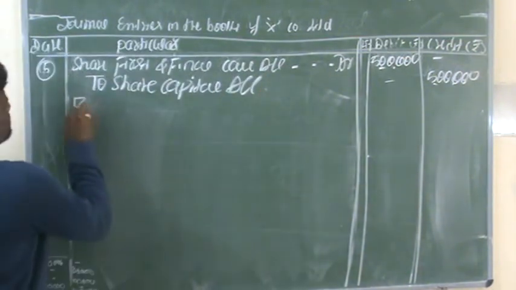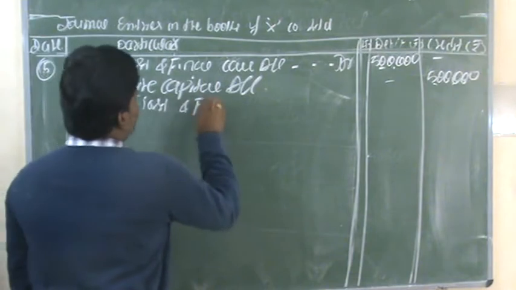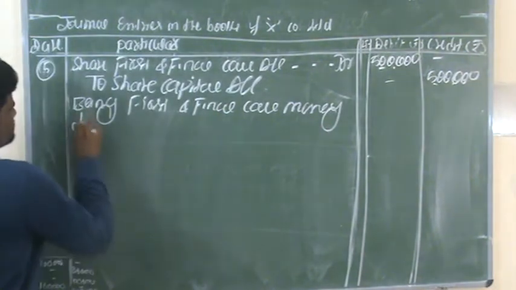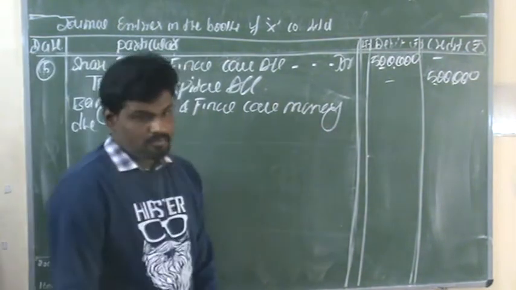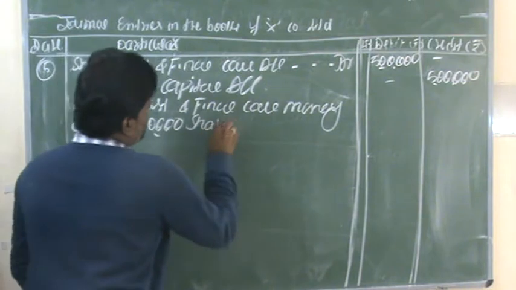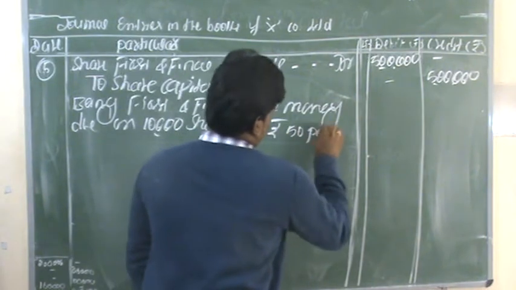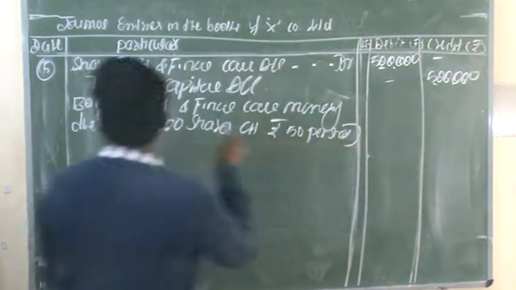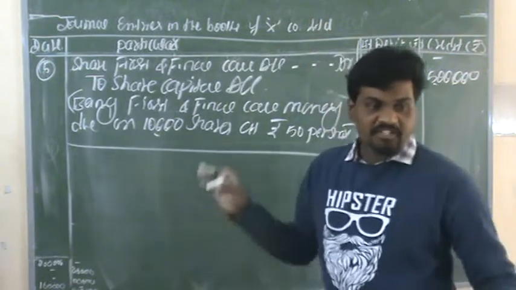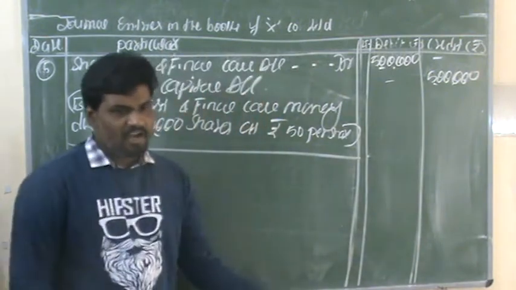Now we need to give the narration regarding this entry. Write down the narration: being first and final call money due on 10,000 shares at rupees 50 per share. This is the fifth entry.